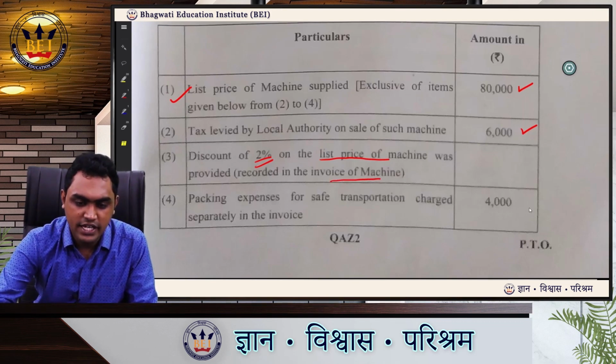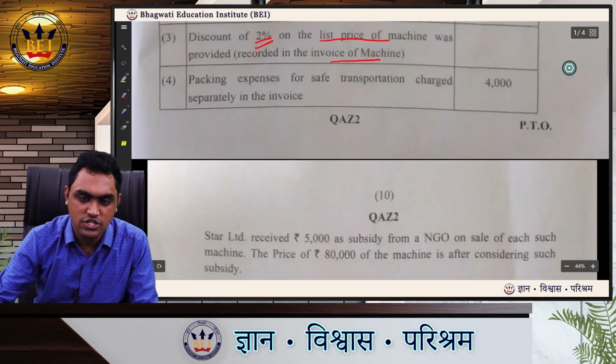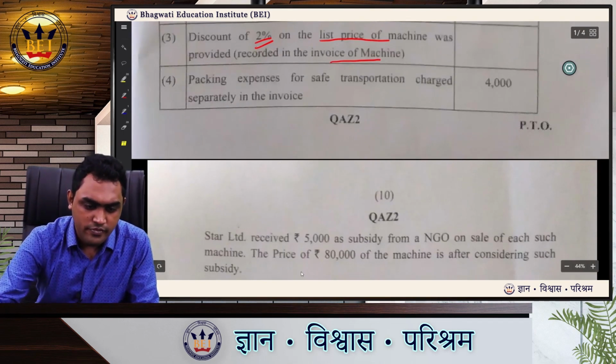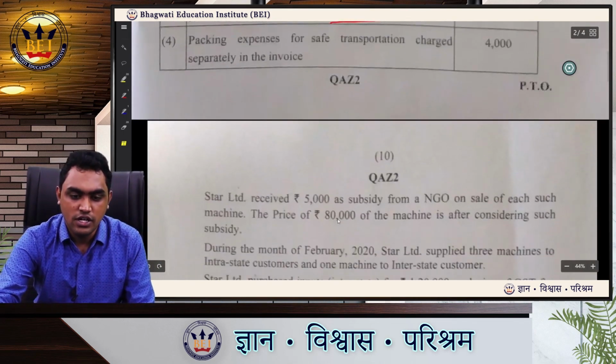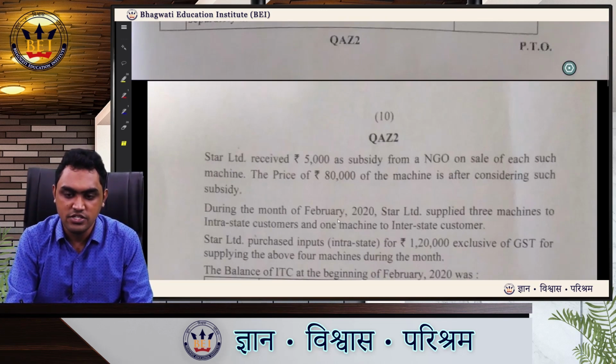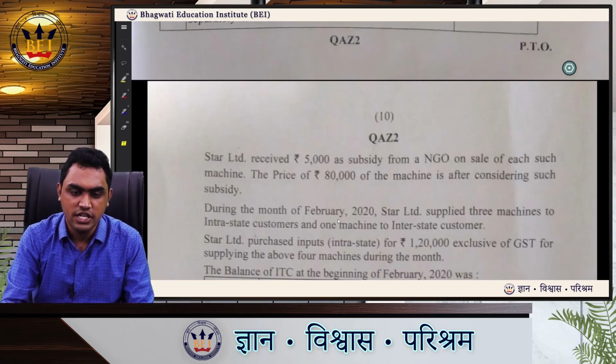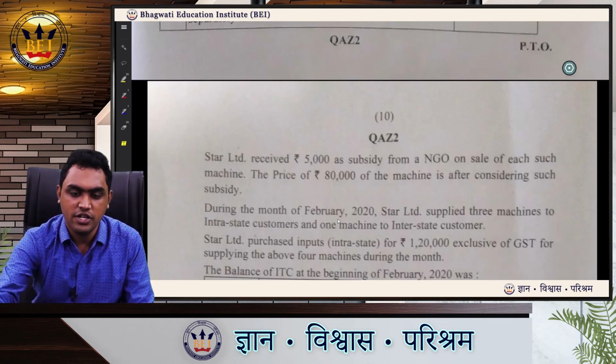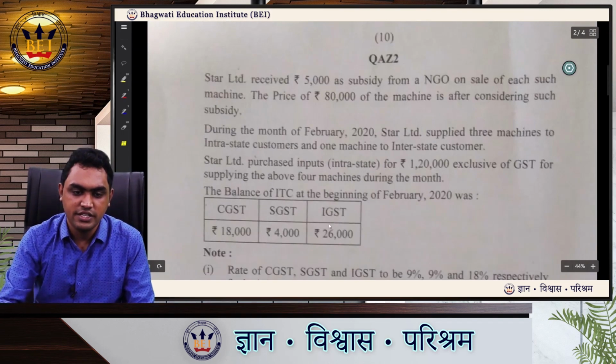Packing expenses for safe transportation charged rupees 4,000. Star Limited received rupees 5,000 as subsidy from NGO on sale of each such machine. The price of rupees 80,000 of the machine is after considering such subsidy. During the month of February 2020, Star Limited supplied 3 machines to intrastate customers and 1 machine to interstate customer.